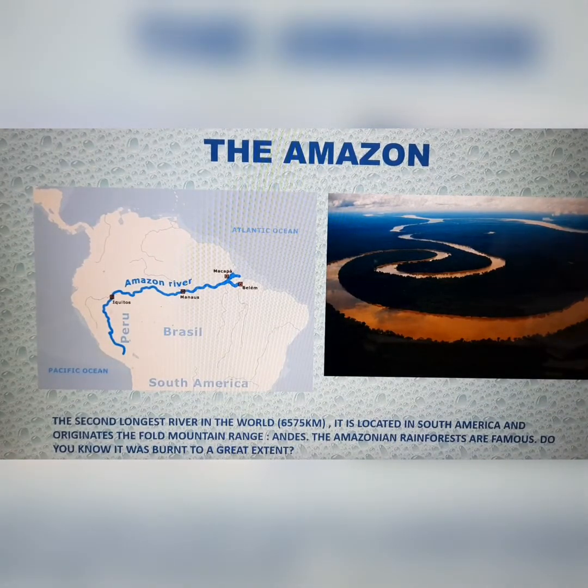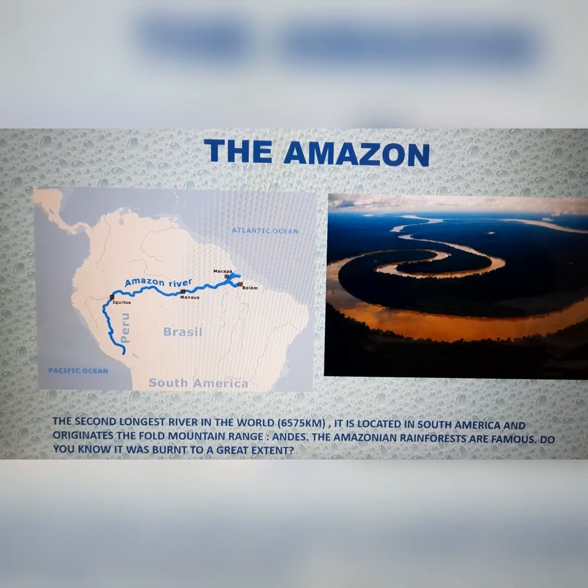The next river is the second longest river in the world, which is slightly shorter than the Nile. It is located in South America and rises from the Andes in Peru. So, Andes is a fold mountain and the Amazon River rises from the Andes and it flows all across the breadth of northern South America and reaches the Atlantic Ocean.